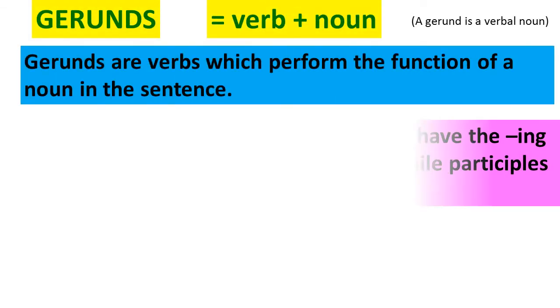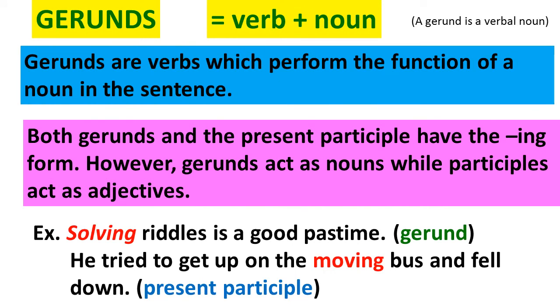Now, let's move on to the next topic, and that is gerunds. Gerunds are verbs which perform the function of a noun in the sentence. Both gerunds and the present participle have the ing form. However, gerunds act as nouns while participles act as adjectives. For example, solving riddles is a good pastime is a gerund. Whereas the second example, he tried to get up on the moving bus and fell down, is present participle.